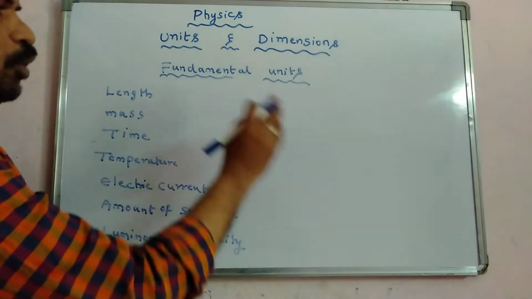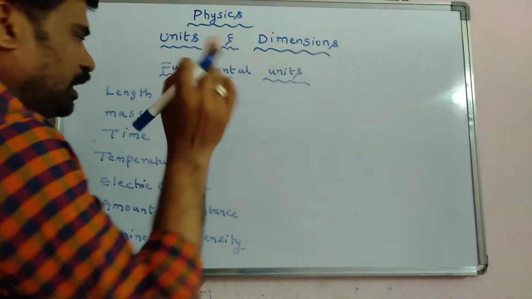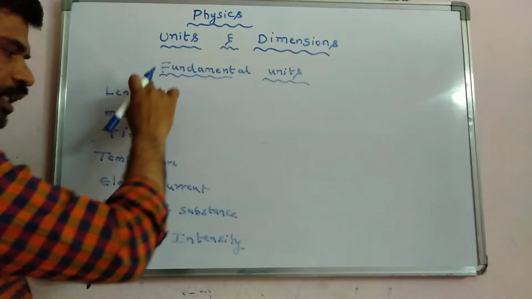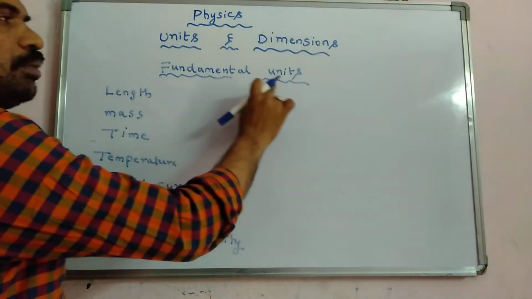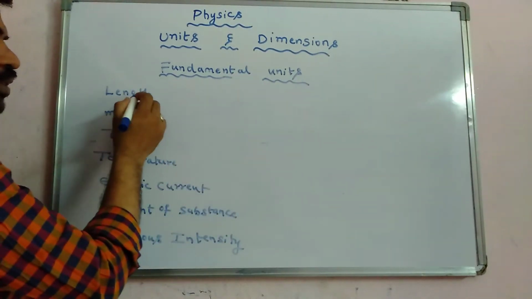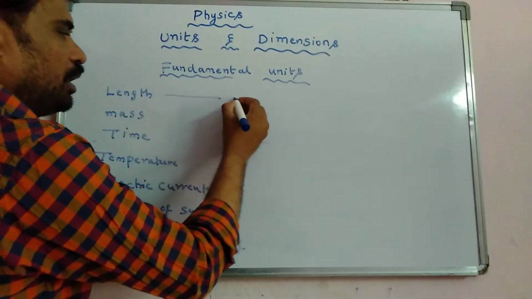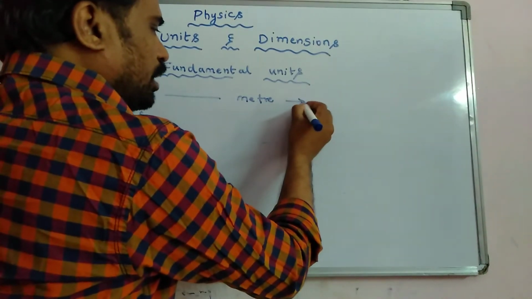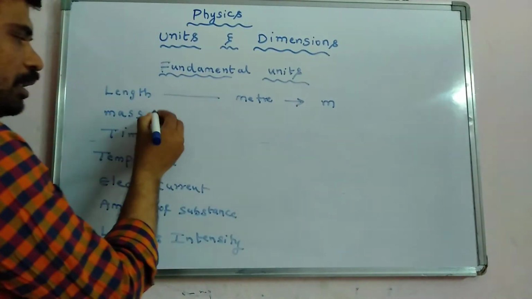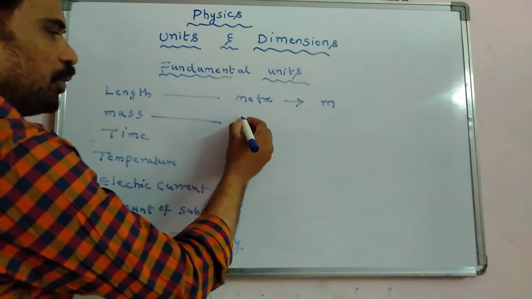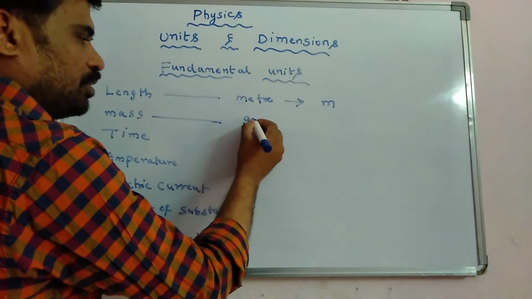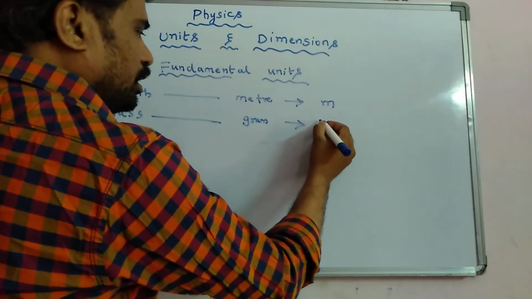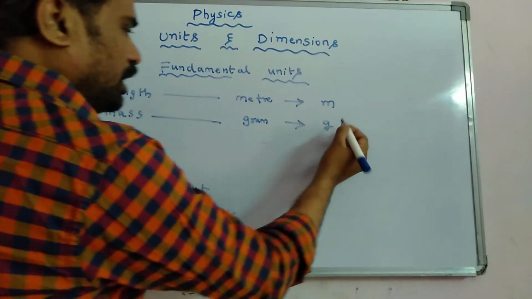Now let us learn about fundamental units. Already I said what fundamental quantities are. The units of fundamental quantities are called fundamental units. For length, the fundamental unit is meter, abbreviated m. For mass, it is kilogram, denoted by kg.